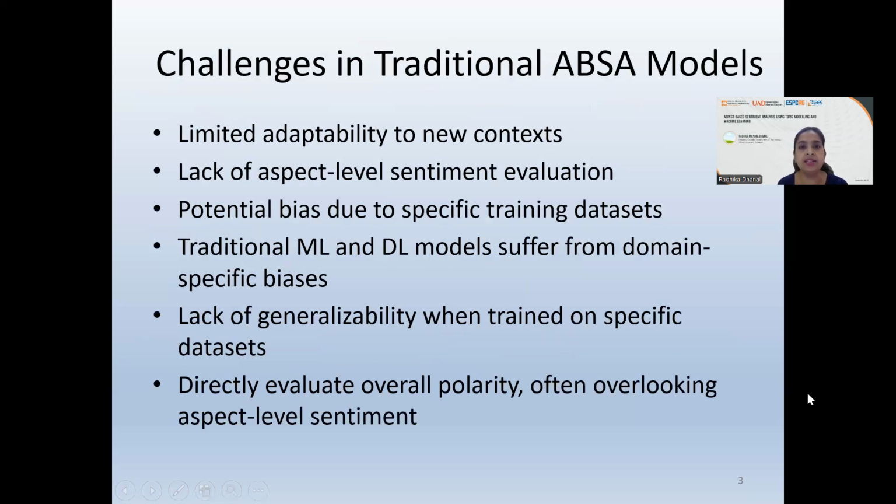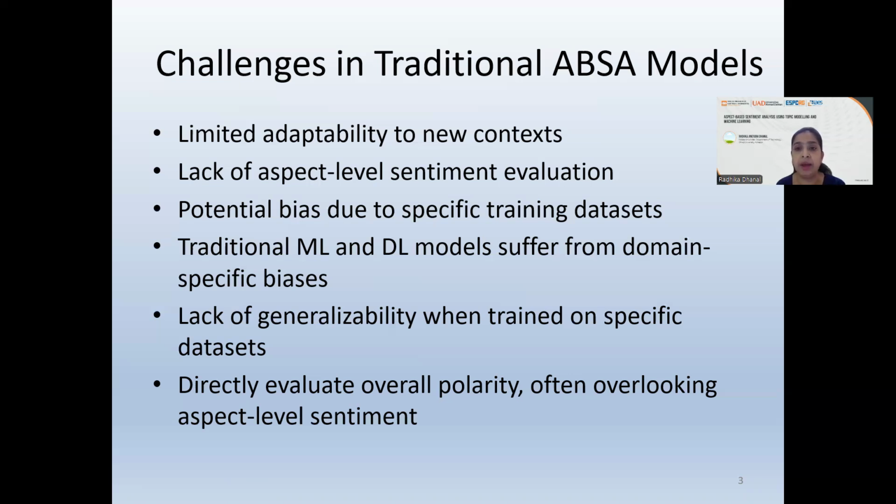Let us look into the challenges in the traditional aspect-based sentiment analysis models. The very first one is limited adaptability. When you have a new domain, the earlier models are less adaptable to it. So that's our main focus. Second is a lack of aspect level sentiment evaluation. Most of the existing models work on just the overall sentiment of the entire review or statement rather than the aspects.